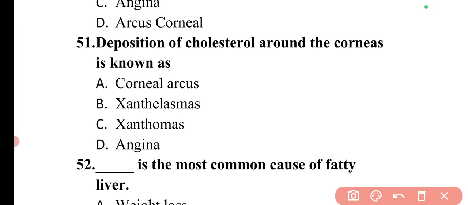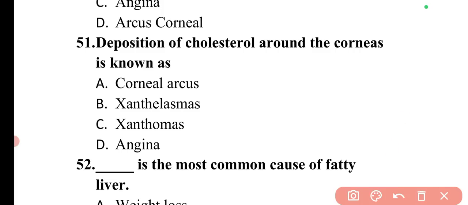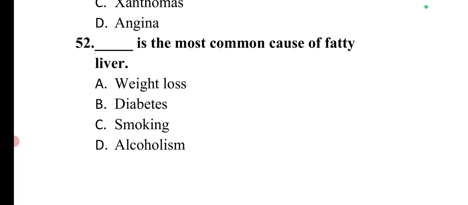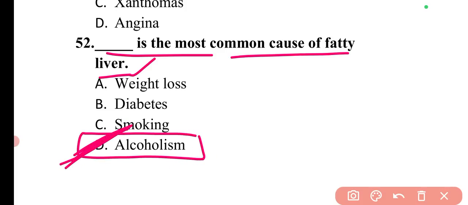Next question is, deposition of cholesterol around the corneas is known as. The cholesterol deposition around cornea is known as corneal arcus. So here option A is correct. Then next question is, dash is the most common cause of fatty liver. The most common cause of fatty liver is alcoholism. So here option D is correct.